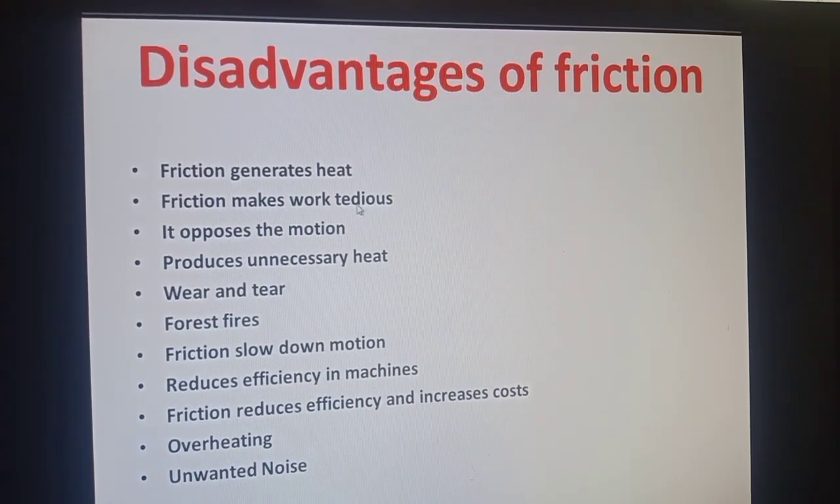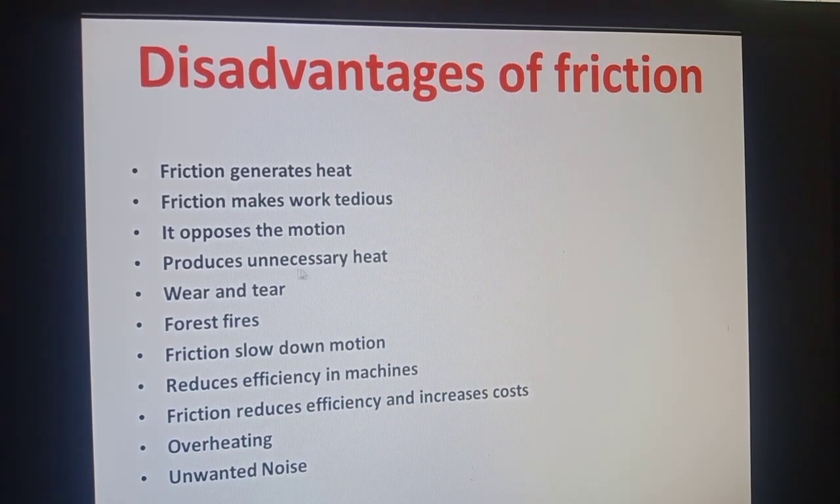Second, friction makes work tedious, it makes our work difficult. To overcome friction, we have to apply extra force and we get exhausted. Thirdly, it opposes motion. It hinders the motion of a moving object. So it is also a disadvantage of friction, and as I told you earlier, it produces unnecessary heat.